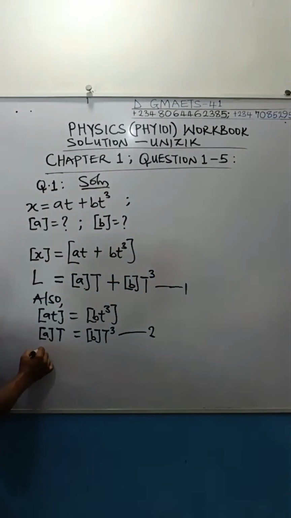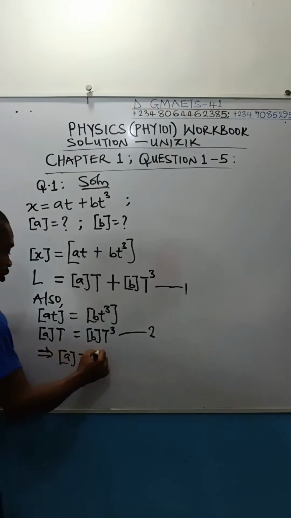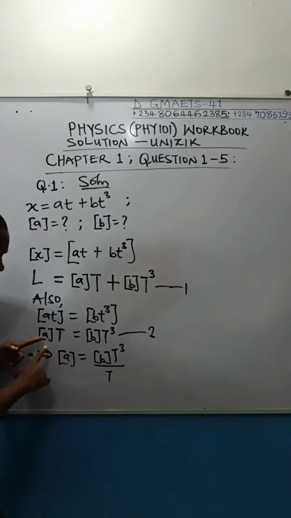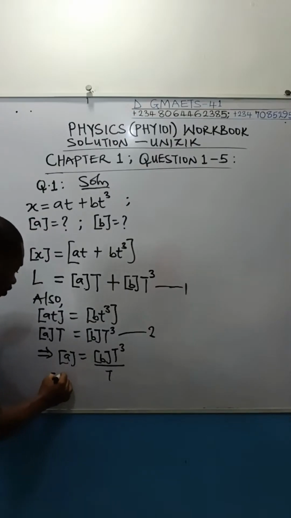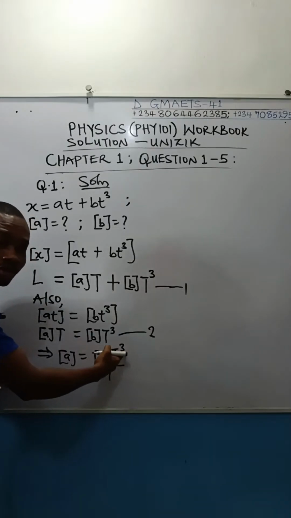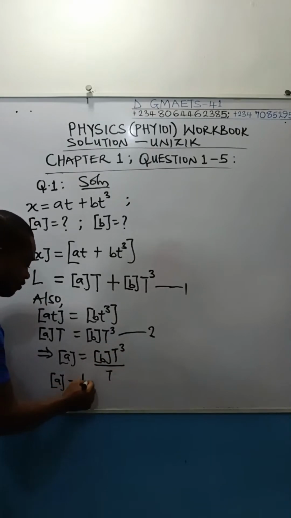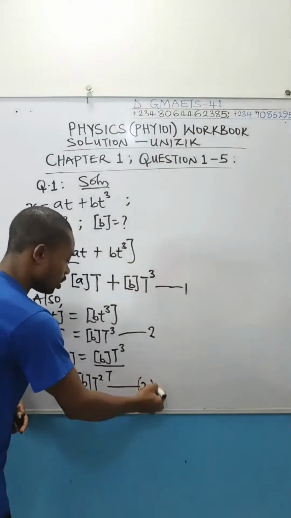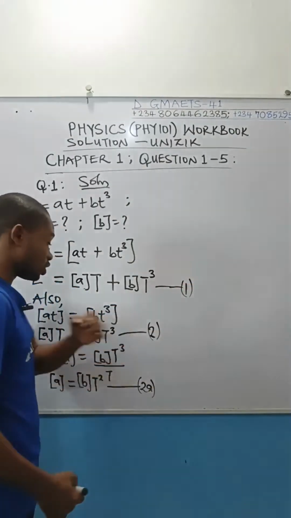So from equation 2, dimension of A will be equal to dimension of B times T raised to power 3. I'm going to divide this by this T. I'm making dimension of A subject to the formula. Mathematically, you see that the dimension of A will be equal to, this T will remove one T from this T cube, and so you have dimension of B multiplied by T to the power of 2. Let's call this equation 2A. I decided to call it equation 2A to tell you that I got it from equation 2.